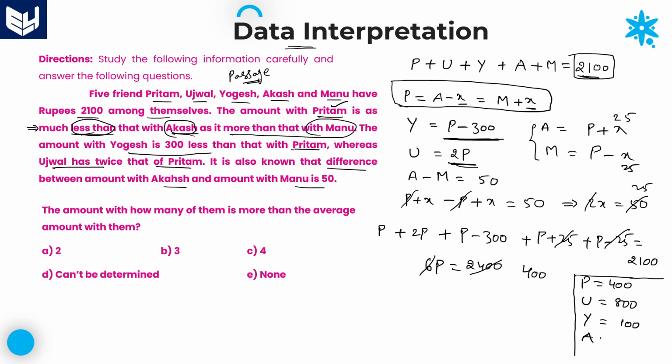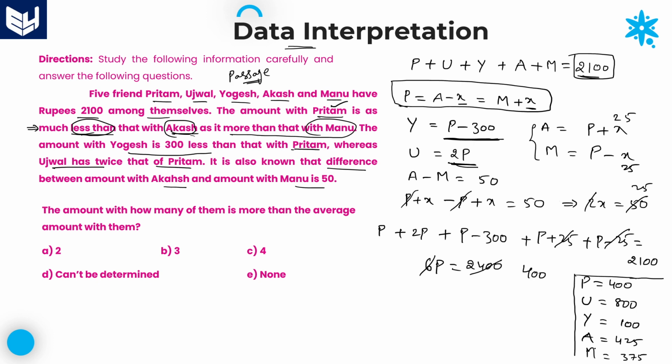Next, Akash's amount. Akash has 25 more than Preetham, so 425. And last one, Manu. Manu is 25 less than Preetham. Therefore, it is 400 minus 25, which is 375. These are the total 5 values of those friends: Preetham, Ujjwal, Yogesh, Akash and Manu.